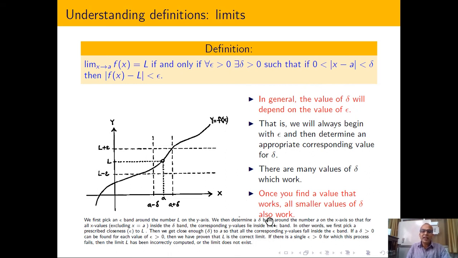And this is the explanation. I have already told you that we first pick an epsilon band around the number L on the y-axis, and after that we determine a delta band around the number a on the x-axis, so that all x values, excluding a, inside the delta band.